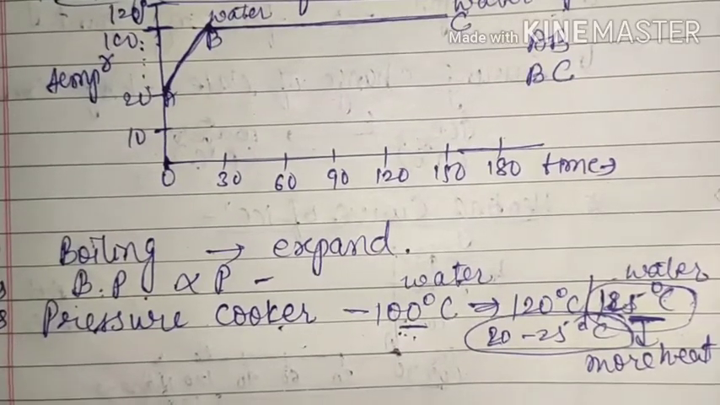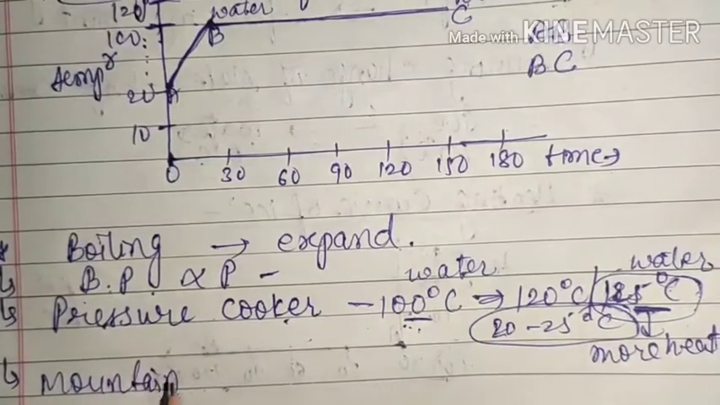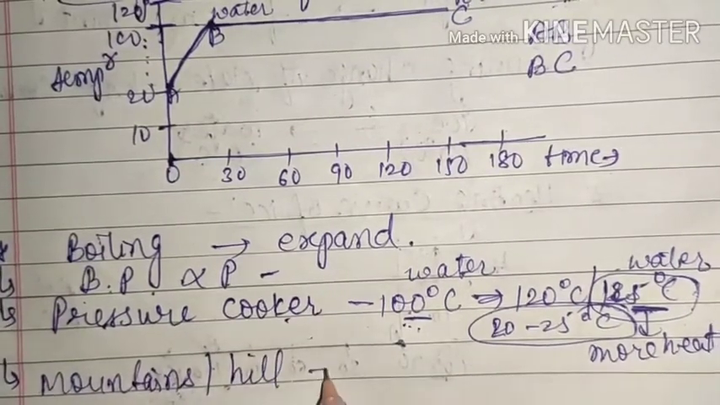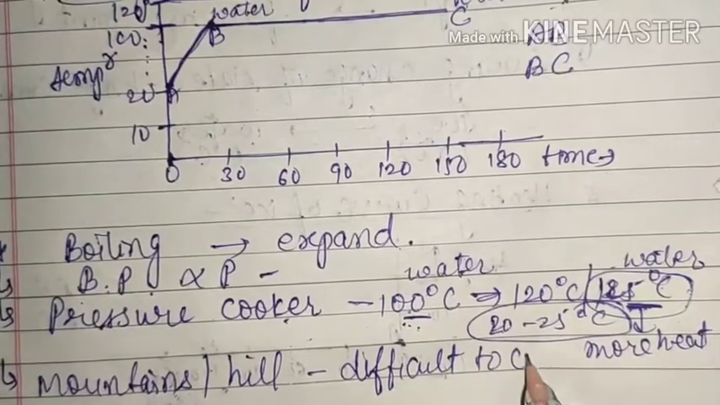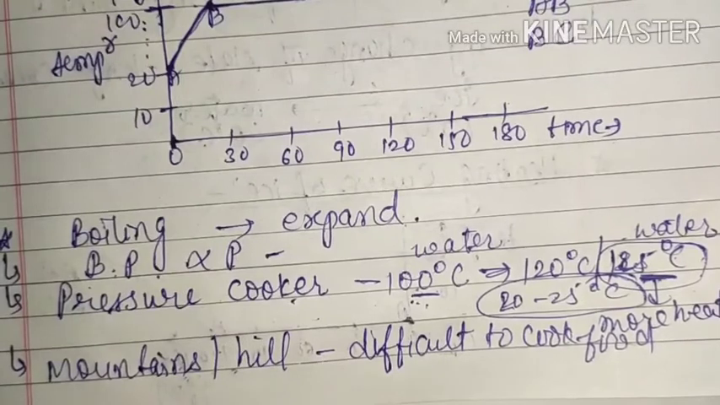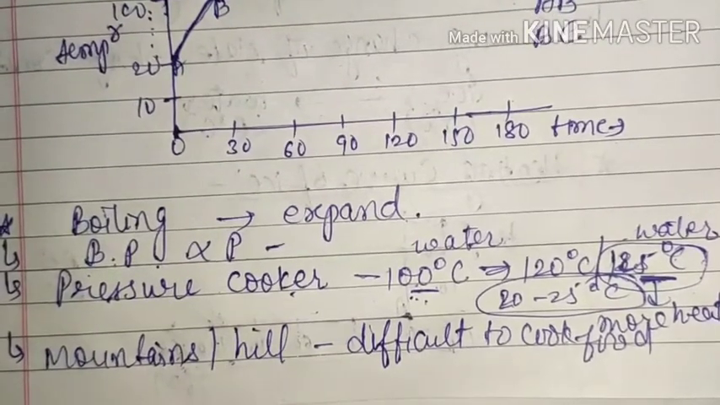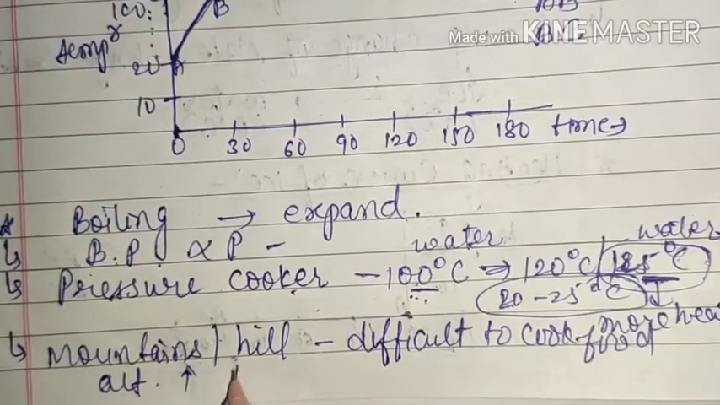Same thing is given here. That means for mountains or hilly areas, it is difficult to cook food. The reason is, we know that as altitude increases, pressure decreases. This we have learned in last classes. As altitude increases, pressure decreases.